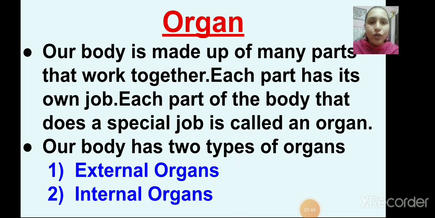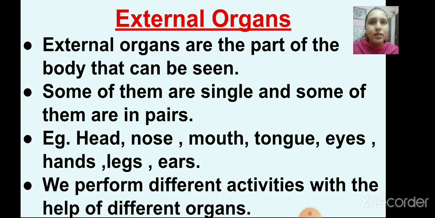Let's have a look at them in detail. First is external organs. External organs are the parts of the body that can be seen. Some of them are single and some of them are in pairs. Like our head, nose, mouth, tongue are single, and our eyes, hands, legs, ears are in pairs, right?